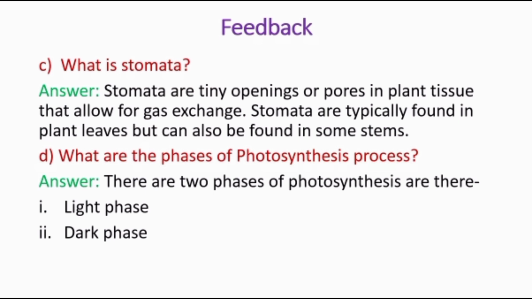Students, now the last question as the feedback of today's topic. And the question is, what are the phases of the photosynthesis process? And the answer will be, there are two phases of photosynthesis. One is the light phase and the second one is the dark phase.